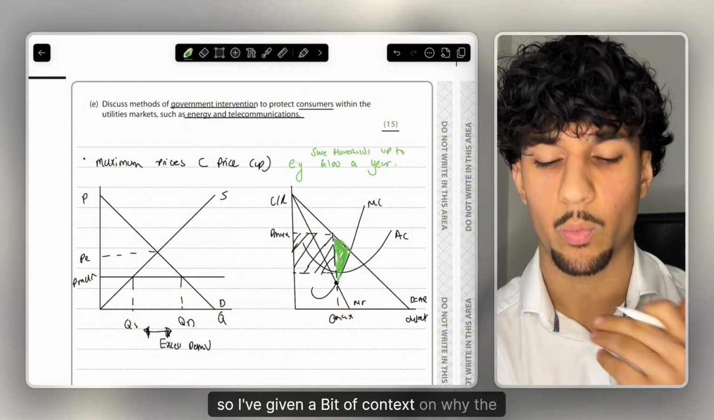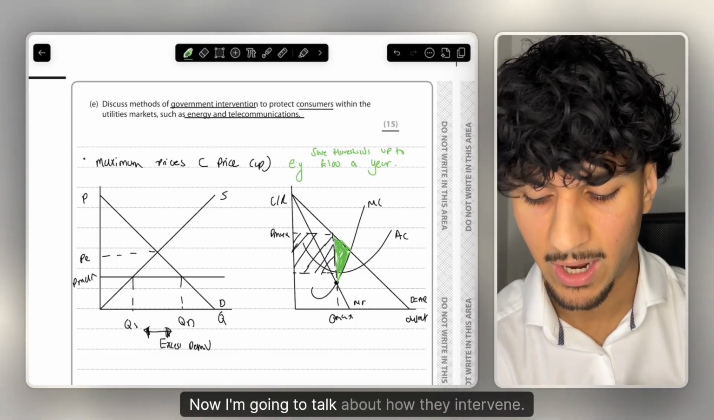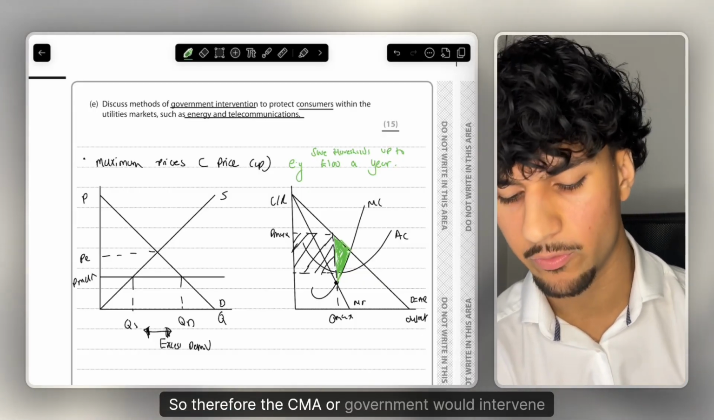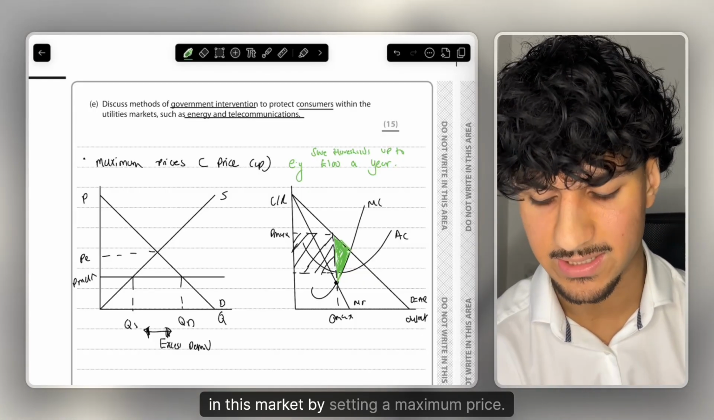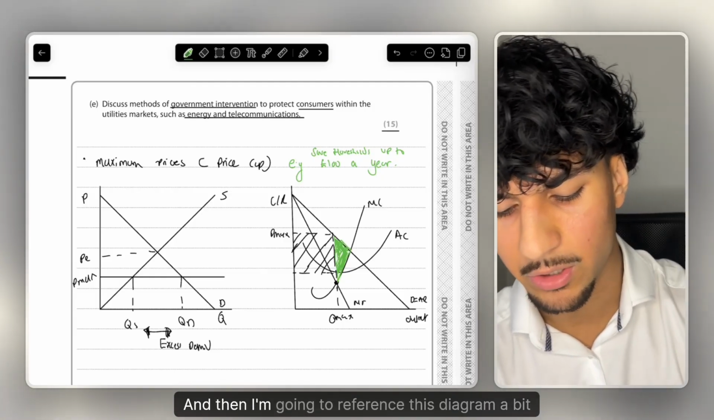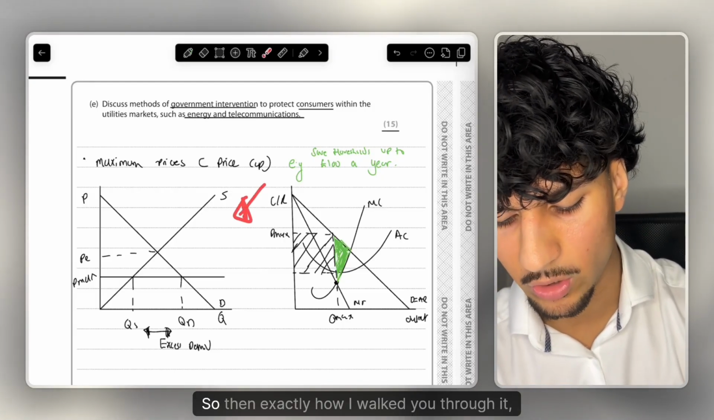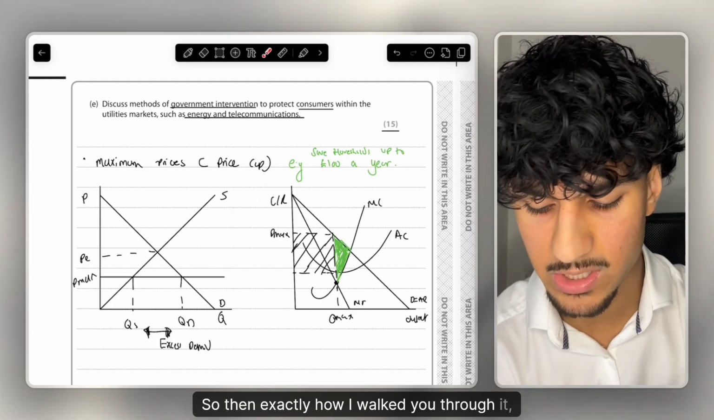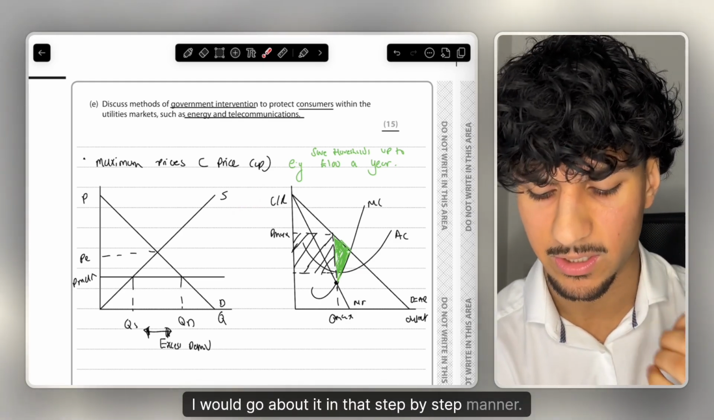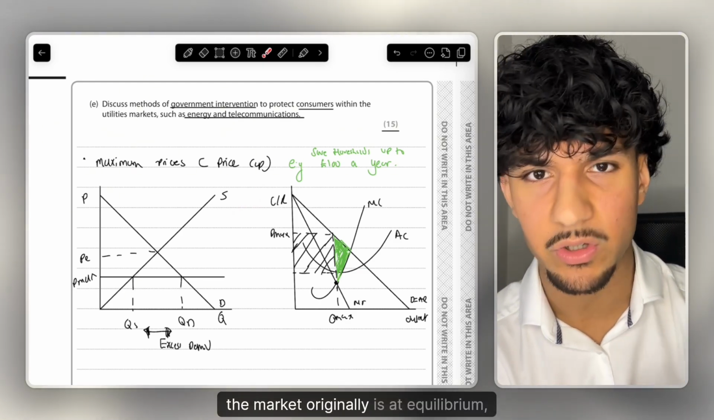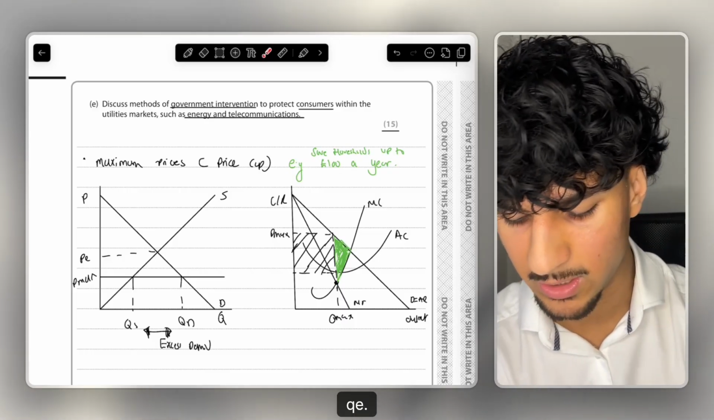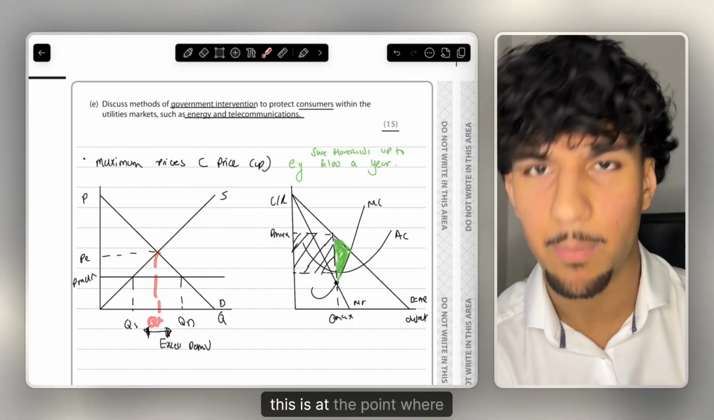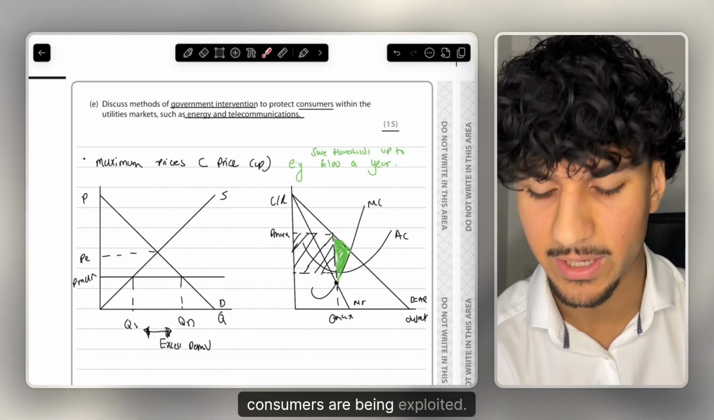So I've given a bit of context on why the government need to intervene. Now I'm going to talk about how they intervene. So therefore the CMA or government would intervene in this market by setting a maximum price, and then I'm going to reference this diagram a bit more. So then exactly how I walked you through it, I would go about it in that step-by-step manner. So the market originally is at equilibrium where PE meets QE.